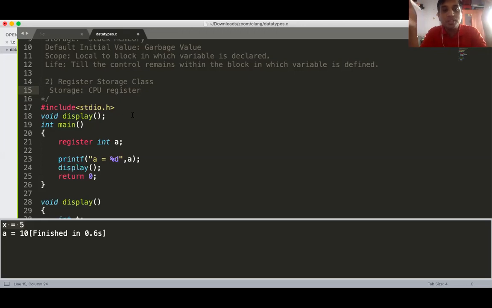And CPU register is again very near to CPU than your cache memory. So CPU is very near to CPU register. Then second one is your cache memory, and third one is your RAM memory, and fourth one is your secondary memory, that is your hard disk.